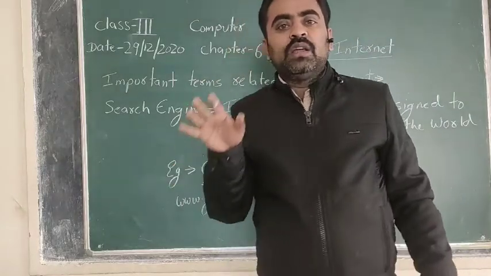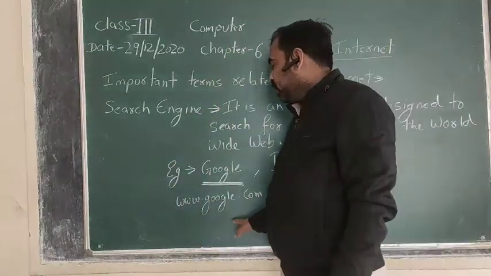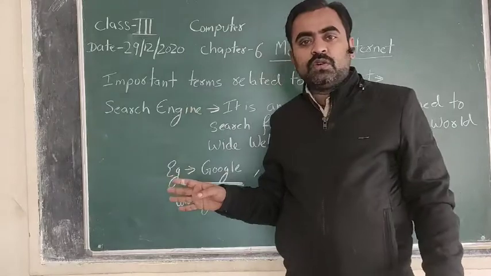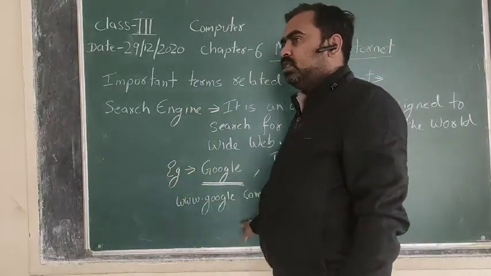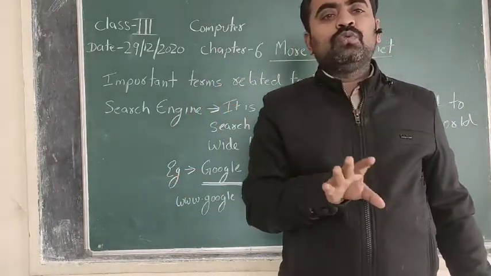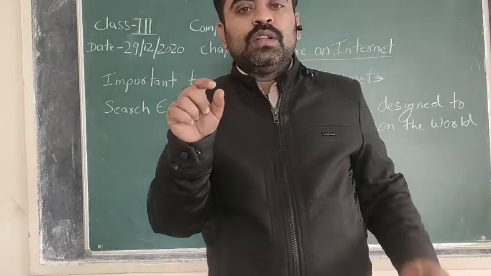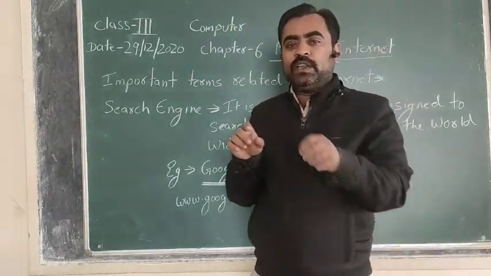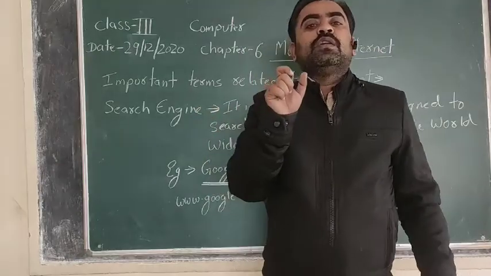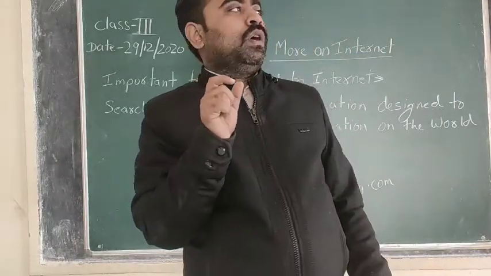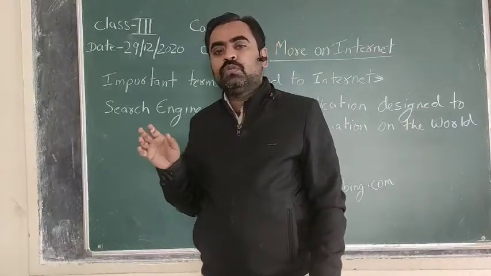Once you type it and press the enter key, the home page of that search engine will be visible on your screen, and then you will get the text area where you have to type the topic which you want to search.